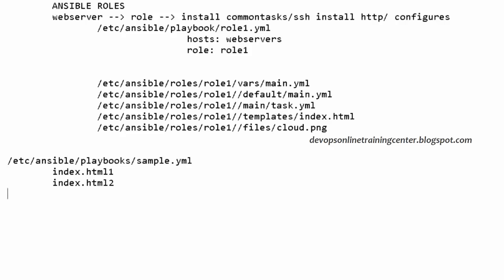So at a later point of time, I log into the node, etc Ansible playbooks, I go to that path and see there are a lot of HTML files, templates and all. Can I find out which template is related to which playbook just by seeing the index.html, without opening? We cannot.